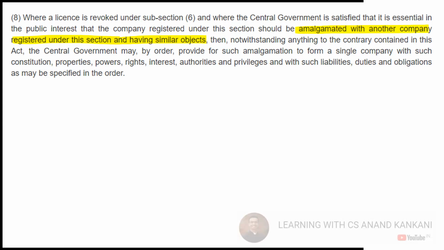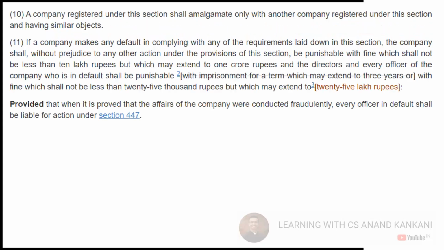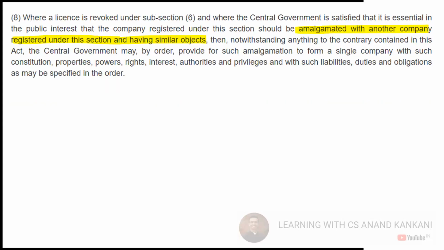So if I say A plus B is equal to A, this means B Limited is now merged with A. If I say A plus B is equal to B, this means A is now merged with B. If I say A plus B is equal to AB, then both the companies have merged together. बराबर, रिश्ता बराबरी का है. And if I say A plus B is equal to C, this means they both have merged together and they have incorporated a new company C Limited. Okay. So इसी तरह से आपको ये मिलेगा. Now tell me, what is the difference between the amalgamation under subsection 8 and subsection 10? So subsection 8 is due to the violation.